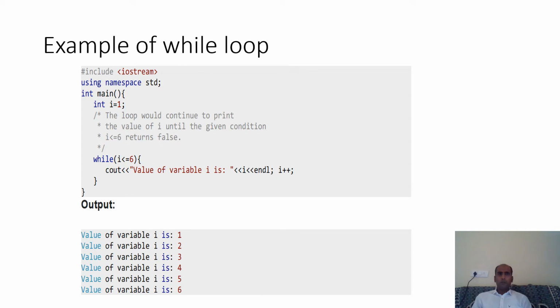Again, an example of the same example that I have done, now using a while loop. In the while loop, you are looking, I have just specified a condition, then cout statement, then I++. What if I am not writing I++? The loop will go to an infinite state. The value of I will always be 1. So writing I++ is required here.